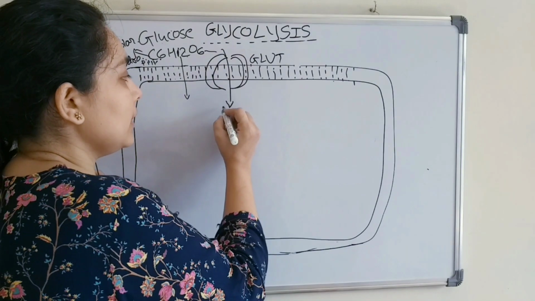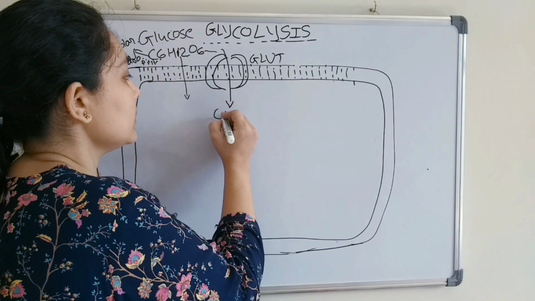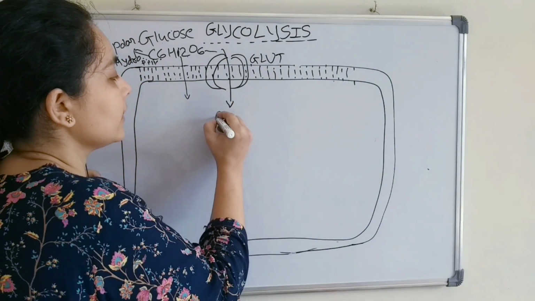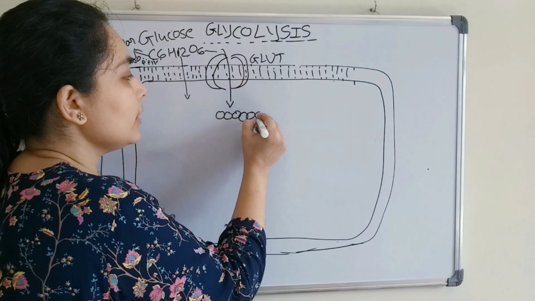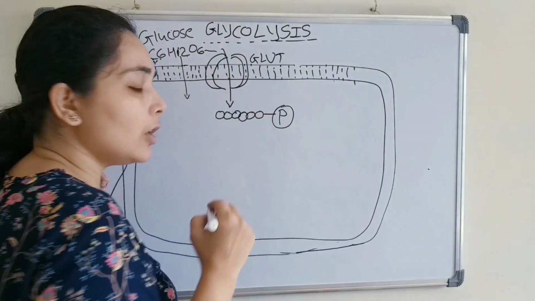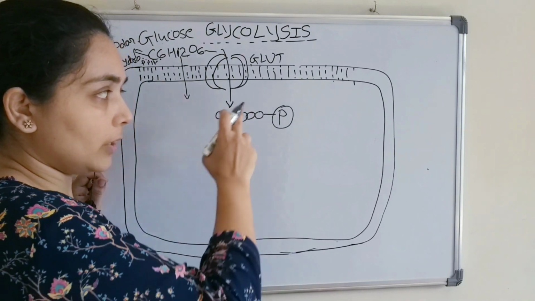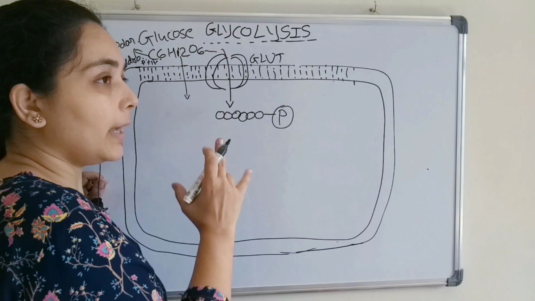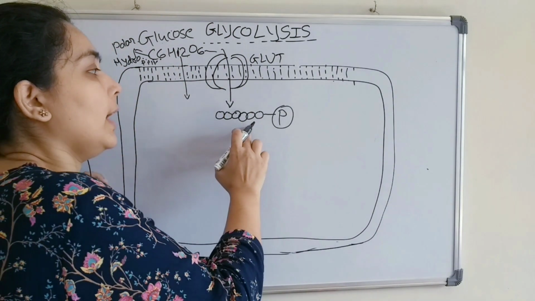the first thing that happens is to phosphorylate it. We will denote it like this, because it is a 6-carbon compound: 1, 2, 3, 4, 5, 6. The first thing is to add a phosphate group. Because of the addition of the phosphate group, as phosphate is negatively charged, it becomes more polar, and ultimately it cannot cross the cell membrane.